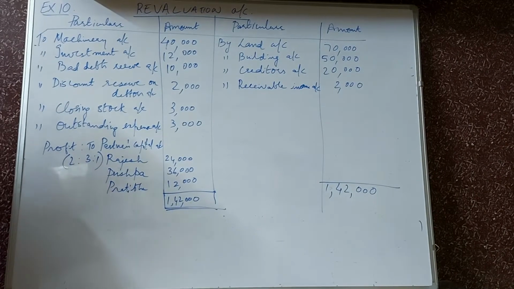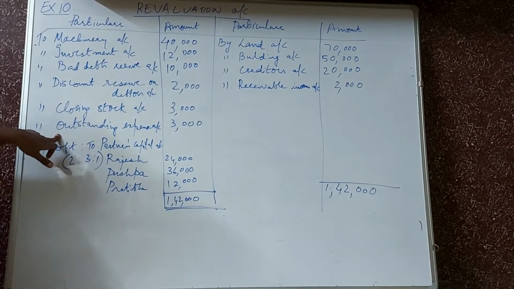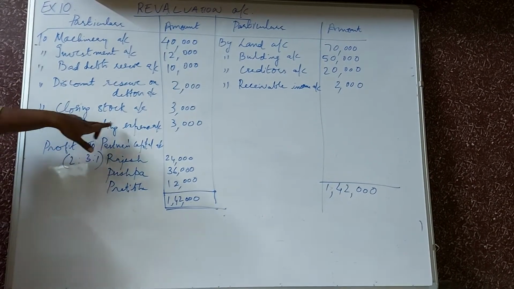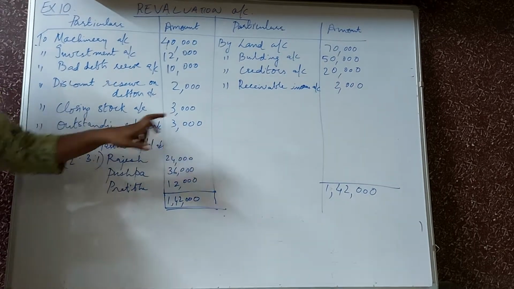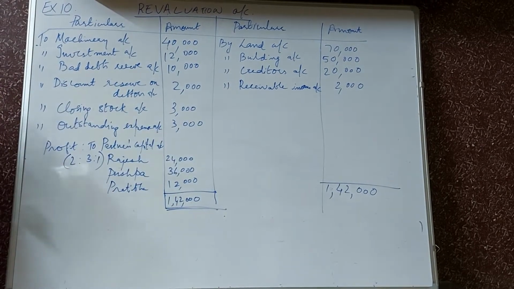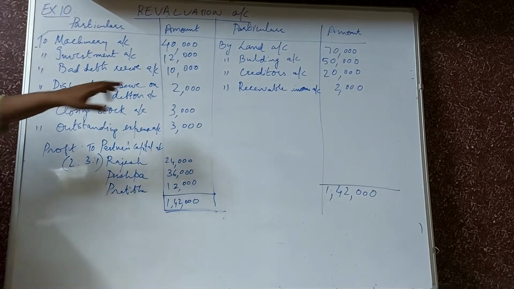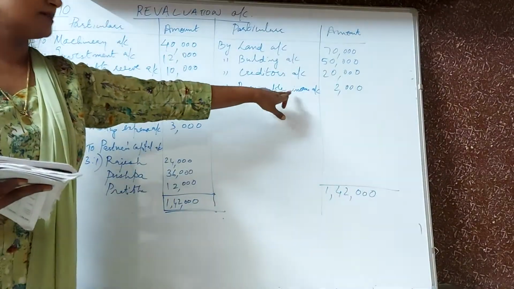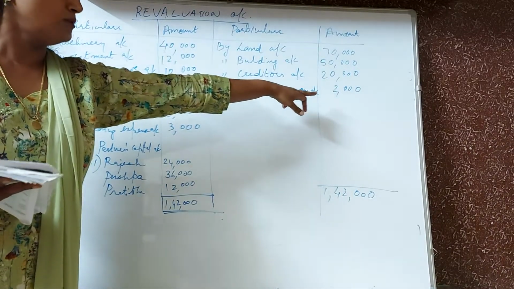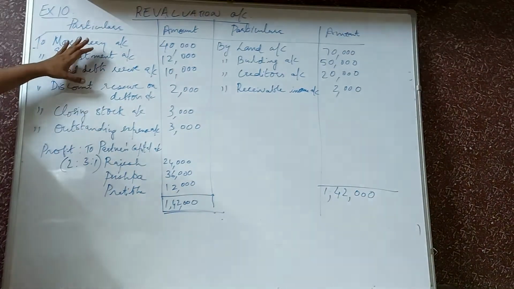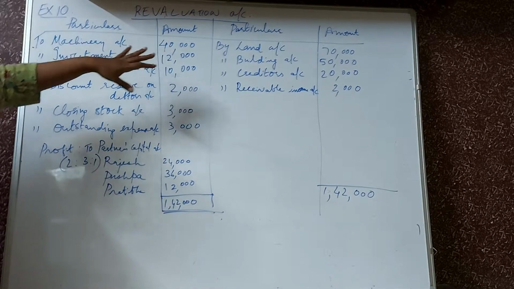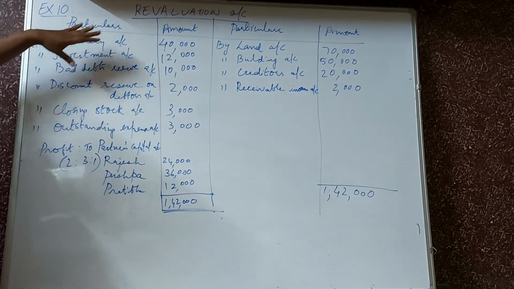3,000 for outstanding expense. So outstanding expense is again a loss. So here to outstanding expense account 3,000. And 2,000 for income receivable are not recorded. So income receivable is a profit. So here by income receivable account 2,000. So these are the increases and the decreases towards assets and liabilities.